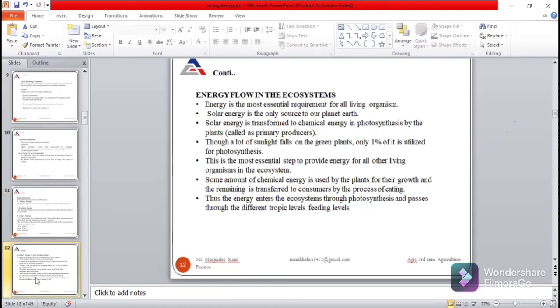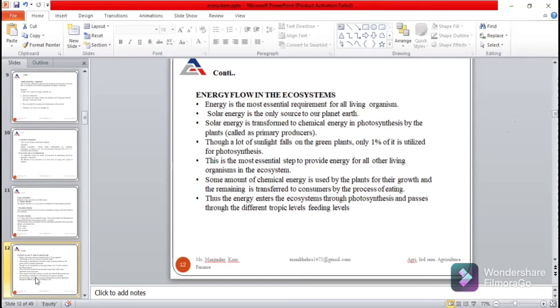Next is how energy flows in the ecosystem. Energy is a basic requirement of all living organisms for survival, and solar energy is the only source. Solar energy is converted into chemical energy by the process of photosynthesis.